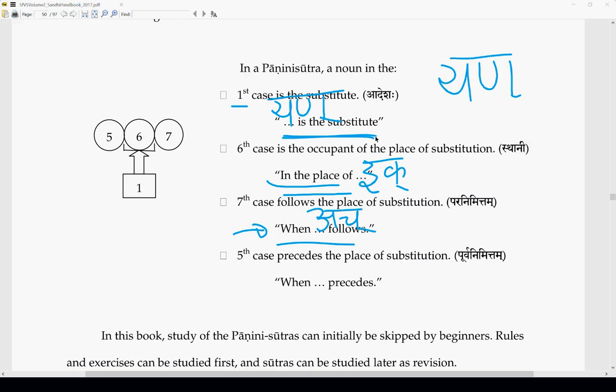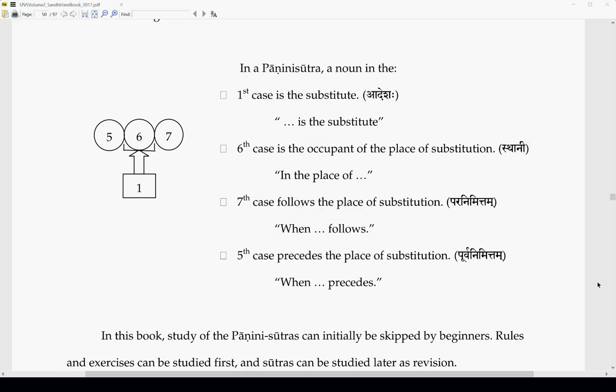So now this starts to make some sense. We start understanding this. When ach follows, in the place of ik, yan becomes the substitute. Okay. So we'll see what happens here.